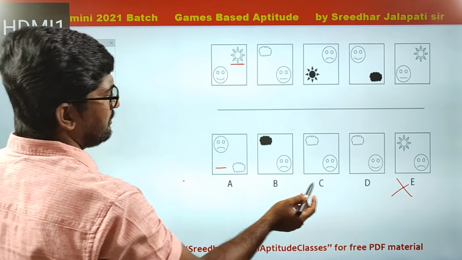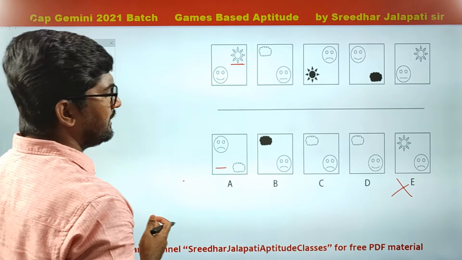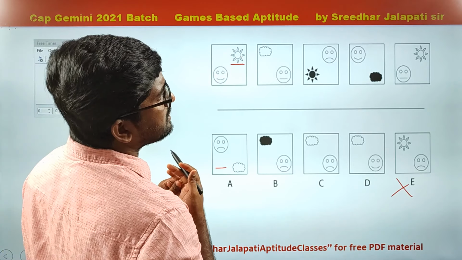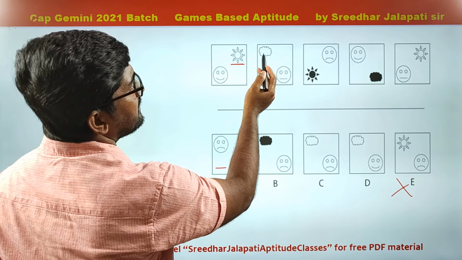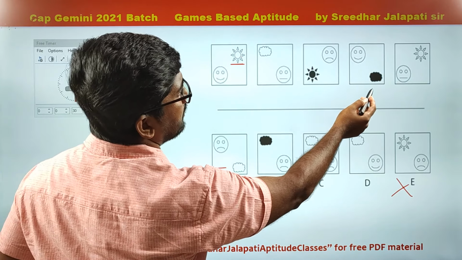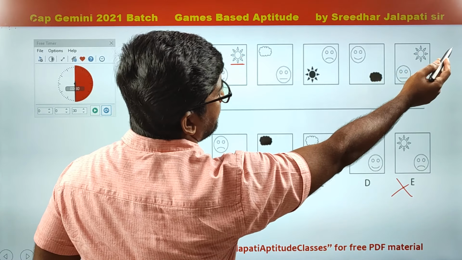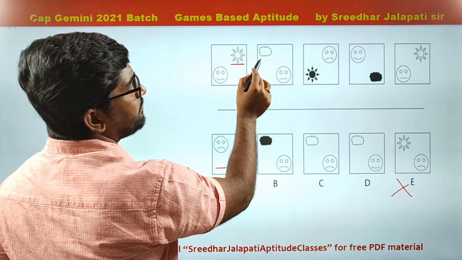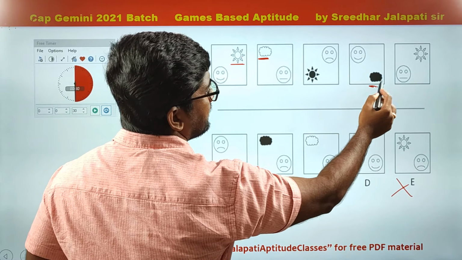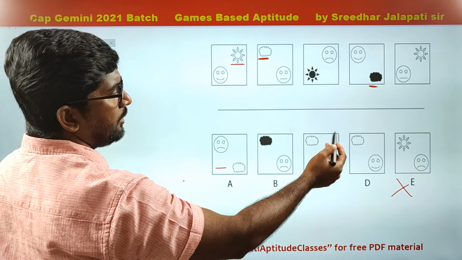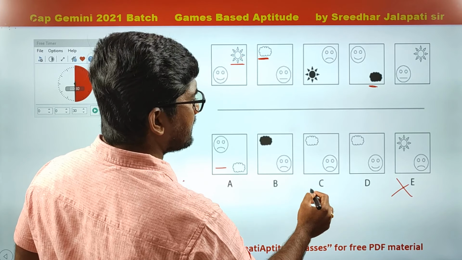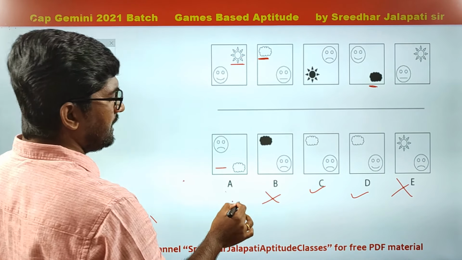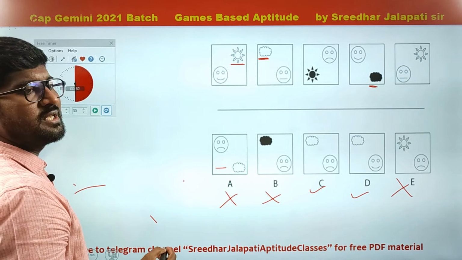So next should be cloud. So therefore option E eliminated. Now cloud, what is the position of the cloud actually? Now here it is top, next alternately bottom, next should be top, and top left. Top left. Now here it is plane, then shaded, next should be plane. Plane top left. So it is going to be C or D. B, A eliminated. It's going to be C or D.